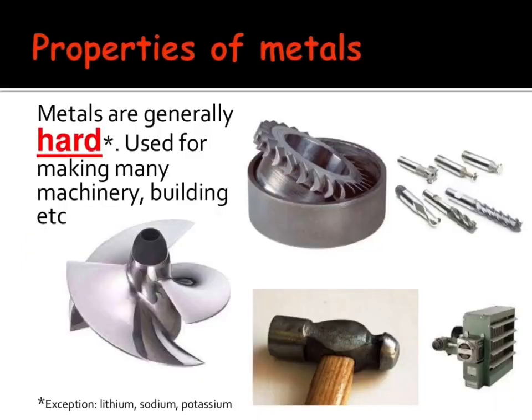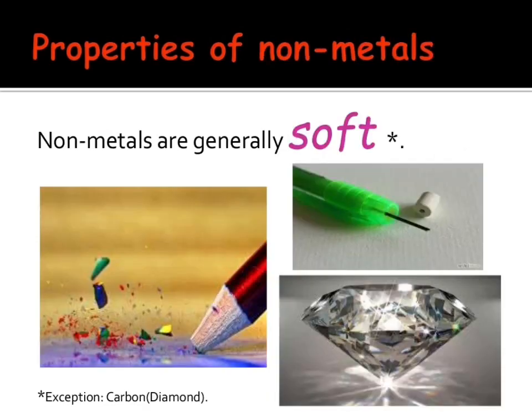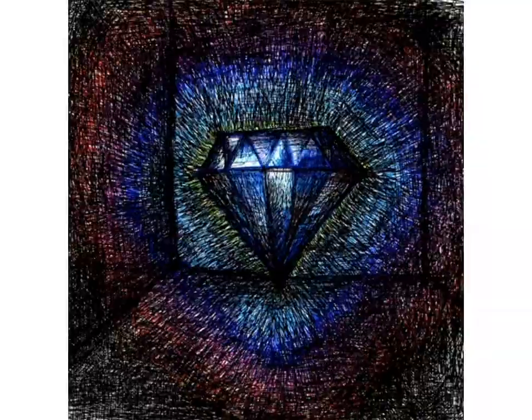Next property is hardness. Metals are generally hard. This means that most of the metals cannot be cut easily, so they are used for making machines, tools, buildings, etc. There are, however, some exceptions like sodium and potassium. These are so soft that we can cut them easily with a knife. On the other hand, non-metals are quite soft. This means that most of the solid non-metals can be cut easily. For example, sulfur and phosphorus. Only one non-metal, diamond, is very hard. In fact, diamond is the hardest natural substance known.